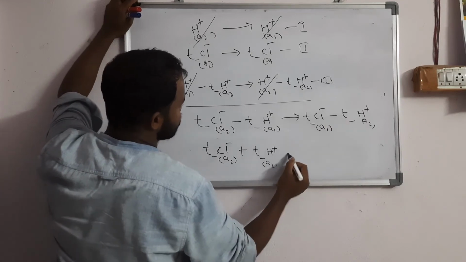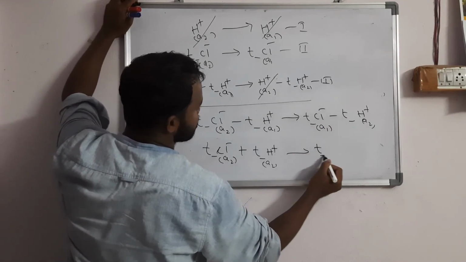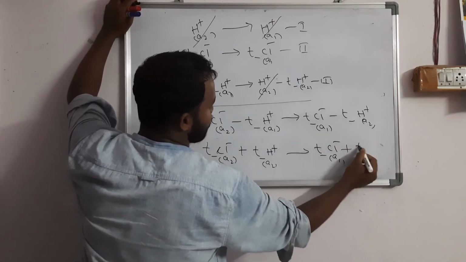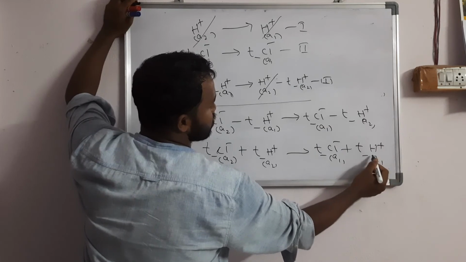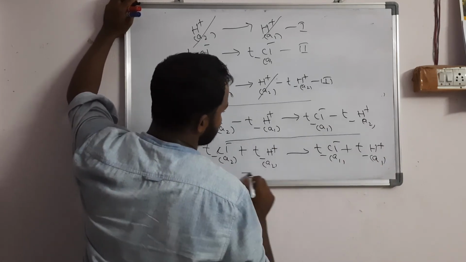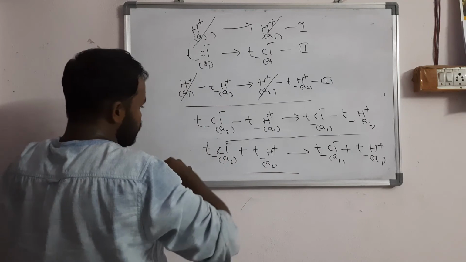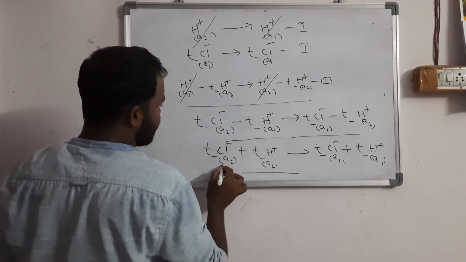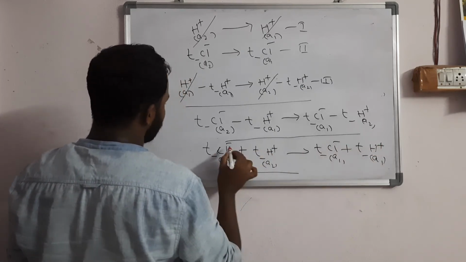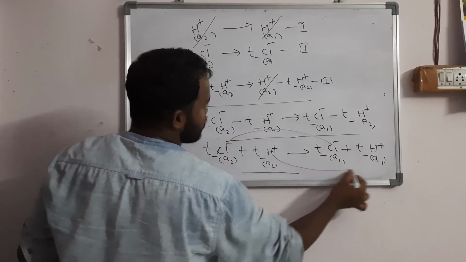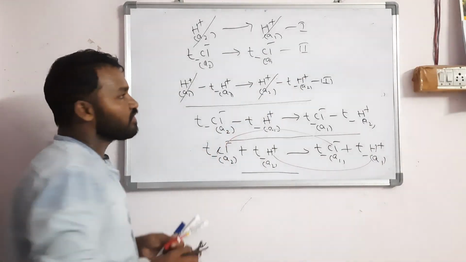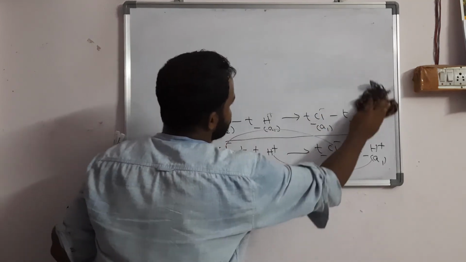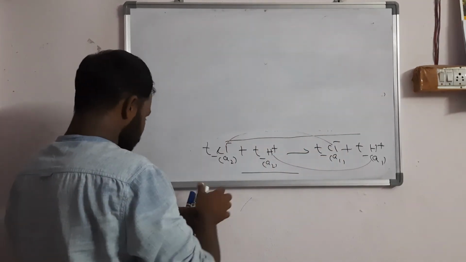This comes to this side, plus you will get. This comes to this side, goes. What happens? t minus Cl minus of A1 is as it is. This goes to this side. What happens? t minus H plus of A1. So this is the final equation we will get. Here if you observe, 2 equations are there. This H and Cl is nothing but HCl of A2, and H and Cl is HCl of A1. So Cl of A1, next H plus of A2. You should write the next equation for this.